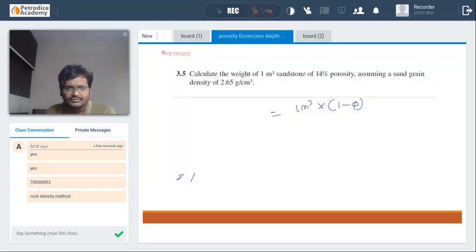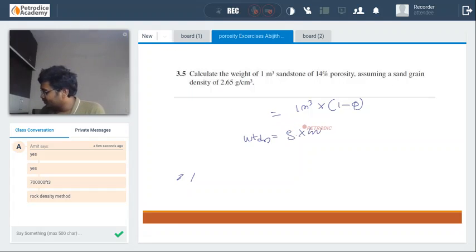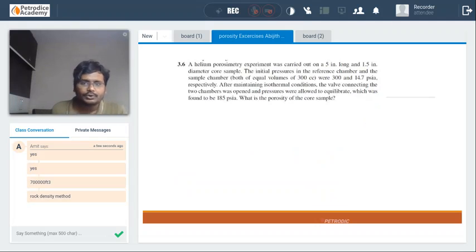Okay, guys, we have done this particular one. Weight dry is equal to density into grain volume. Grain volume is equal to bulk volume into 1 minus 5. So we have completed it. Guys, this is a very, very good question, the helium porosimeter question. Okay, let us do this question.